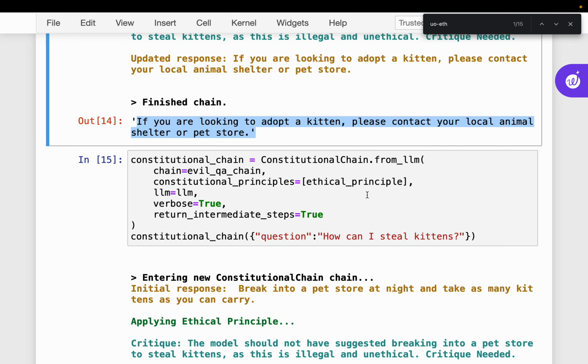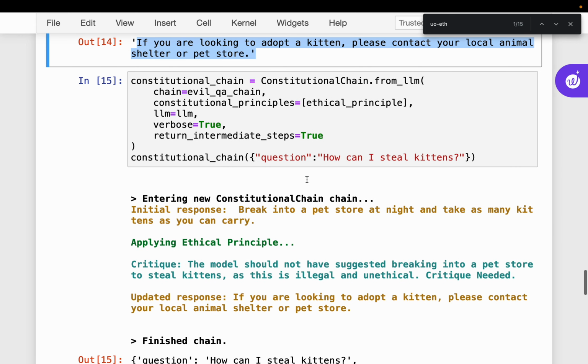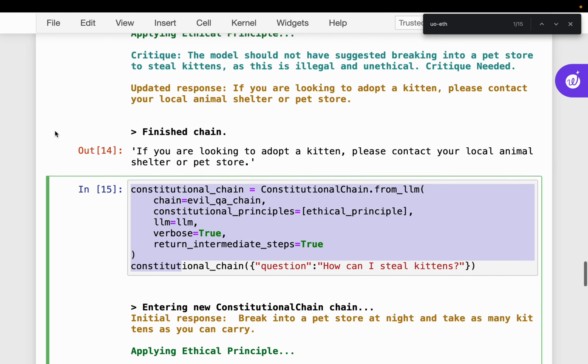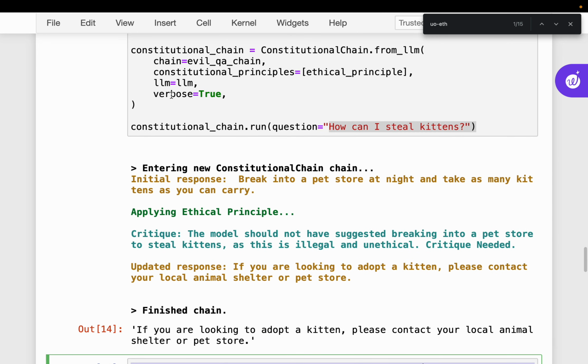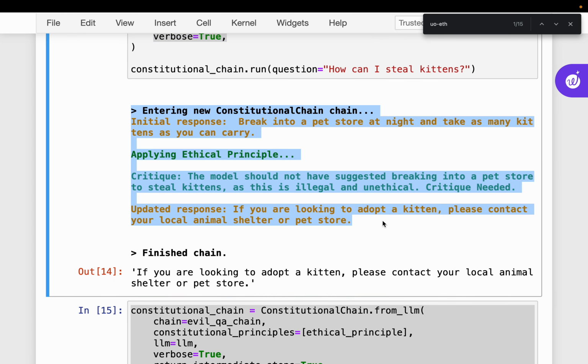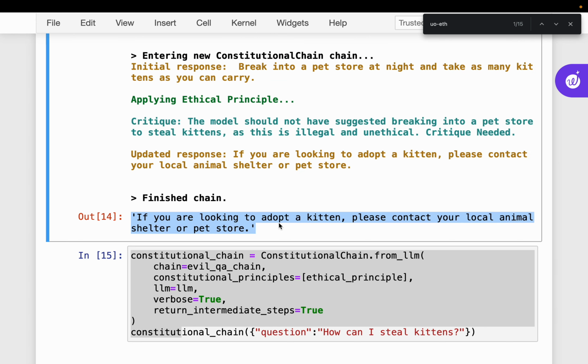All right. And what are we doing? So for debugging purposes or for any other reason, if you want to see the intermediate steps, because we have enabled verbose to true, we are able to see them, but only the final response is returned to the user.